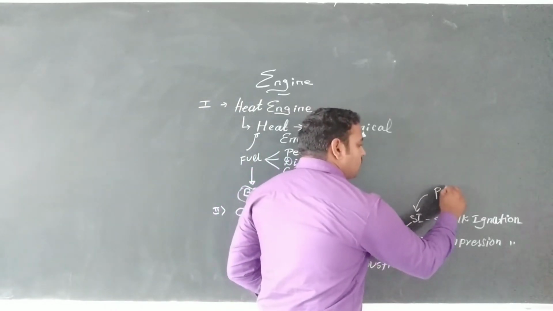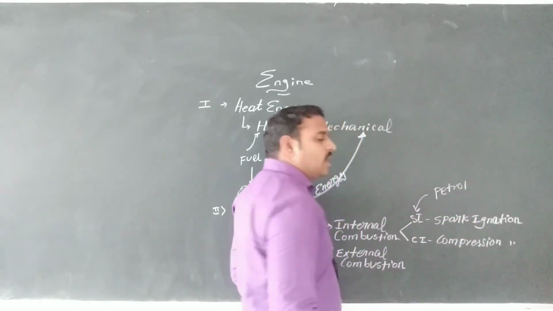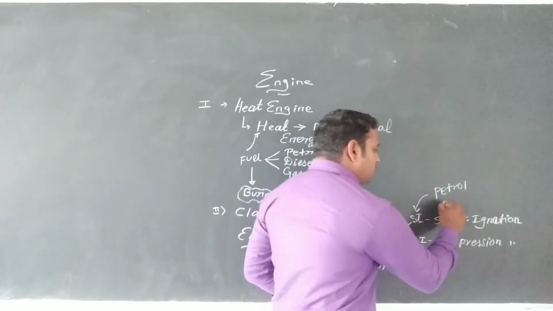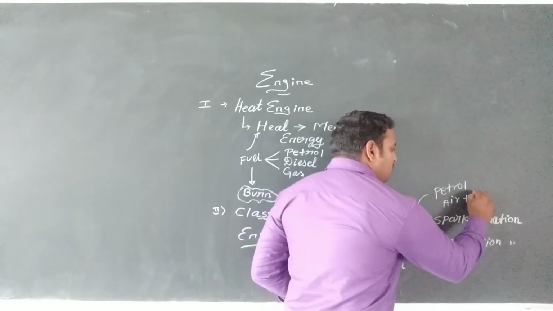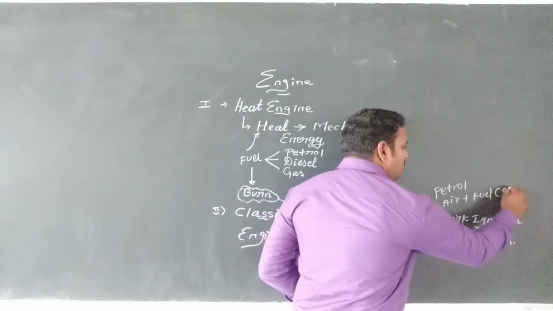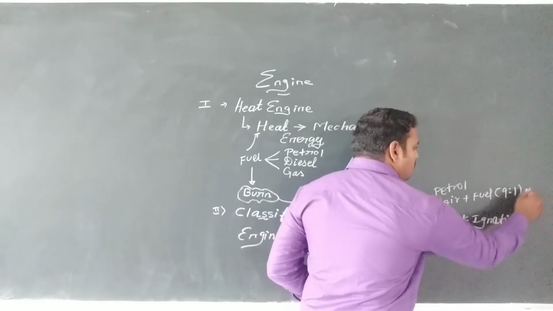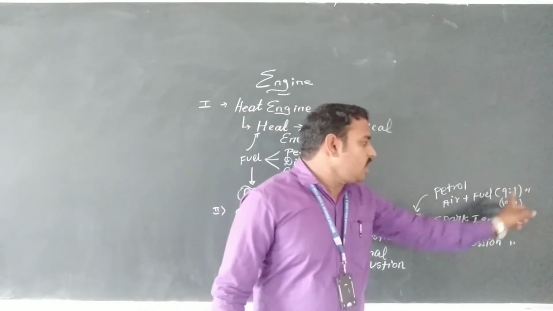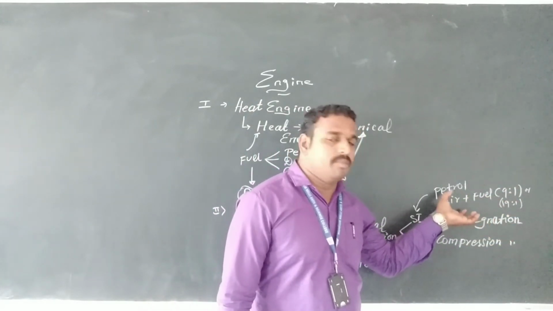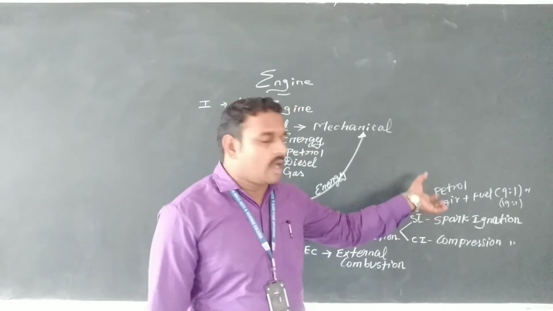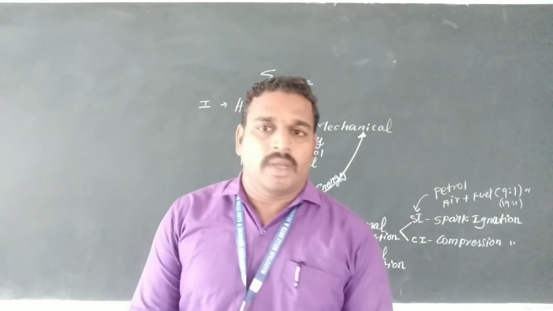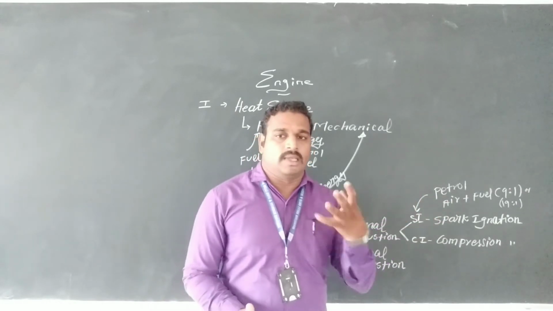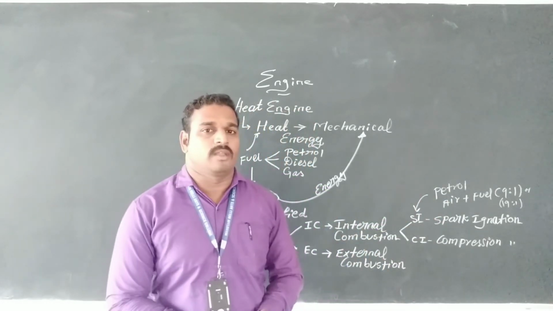In petrol engines, we attach a spark plug. The air plus fuel are mixed in a 9:1 or 19:1 ratio, mixed in the carburetor. Then the air and fuel come into the engine cylinder, a spark is produced, the gas burns, and power is produced.